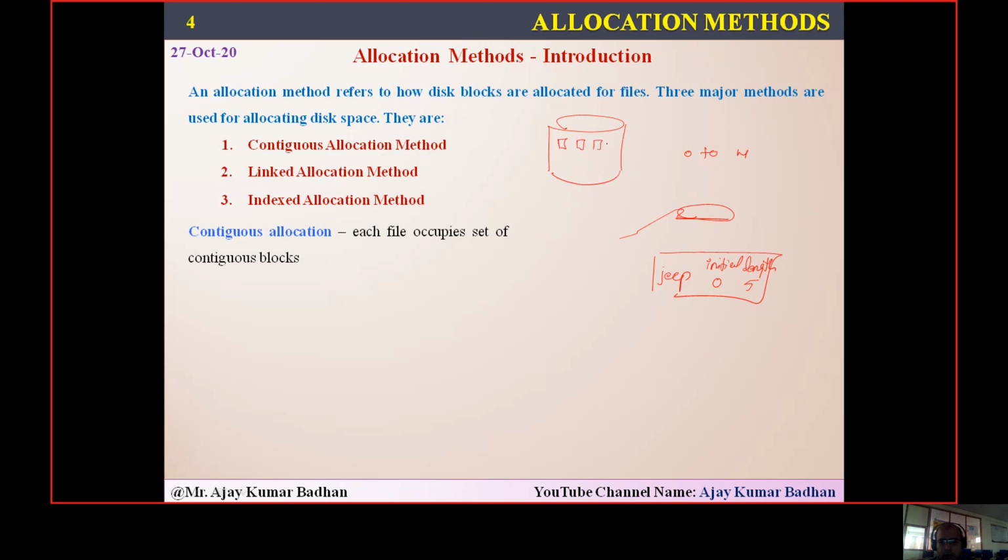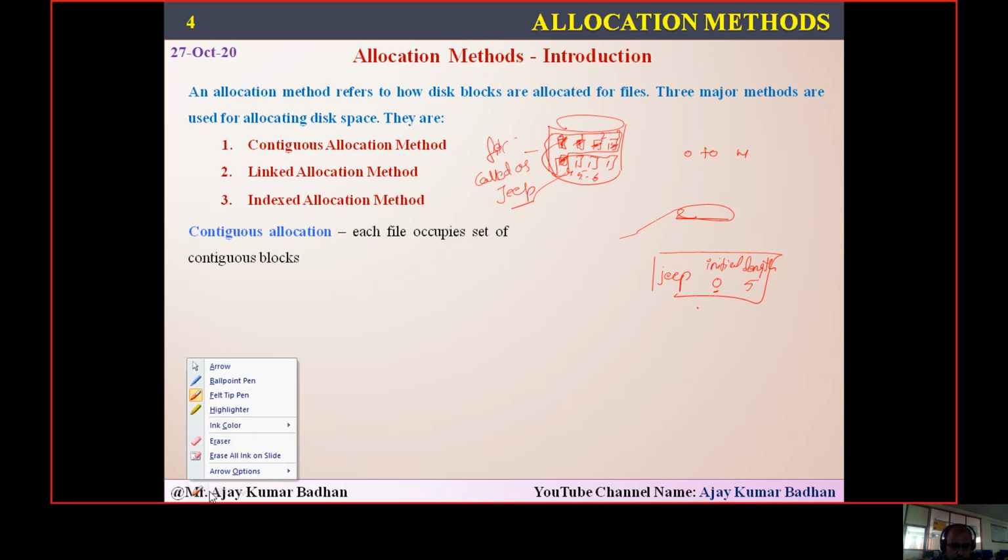So these are blocks 0, 1, 2, 3, 4, 5, 6, 7, and so on. Initially we start with zero, right? So this will be filled till how much? What is the length given? 5. So 0 to 4. This particular block will consist of the file called G. Whatever file we have here will be allocated to this particular location. That is what this scenario is saying. I hope it's very clear till here.